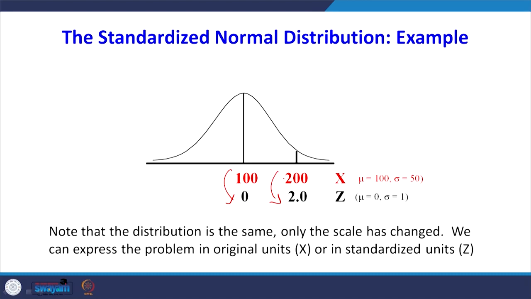Every time to know the area you have to integrate it, that is a very cumbersome process. That is why every normal distribution is converted into standardized normal distribution for the convenience of looking at the z value directly from the table. That will simplify our task.